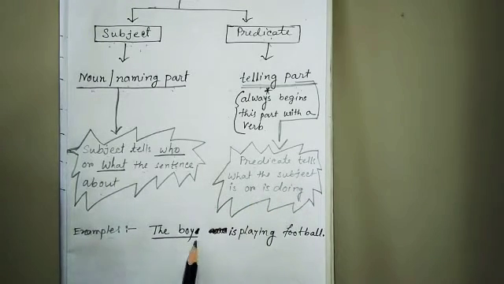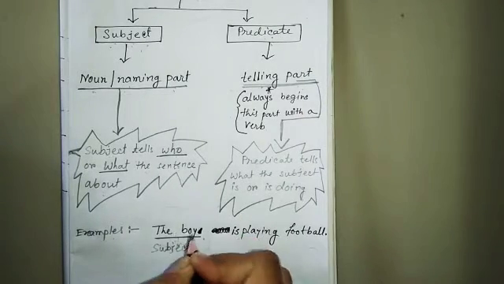Example: the boy is playing football. Here, question this sentence with who. Who is playing football? Answer: the boy. So, this sentence is telling about this boy. So, the boy is the subject.